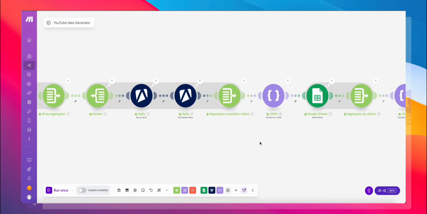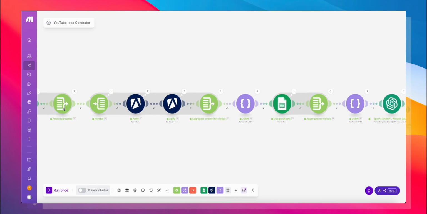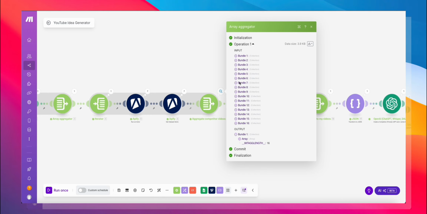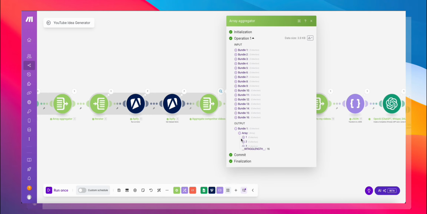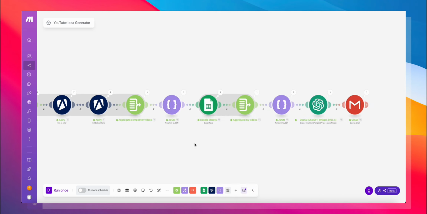So now that we have all of this data, we want to aggregate these 7 into a single array. So that's why we have the aggregate node again. I've just changed the name over here. And once this runs, you can see the output over here. We have 16 videos that we fed it, and the output is a single array with 16 items. So this is all set.